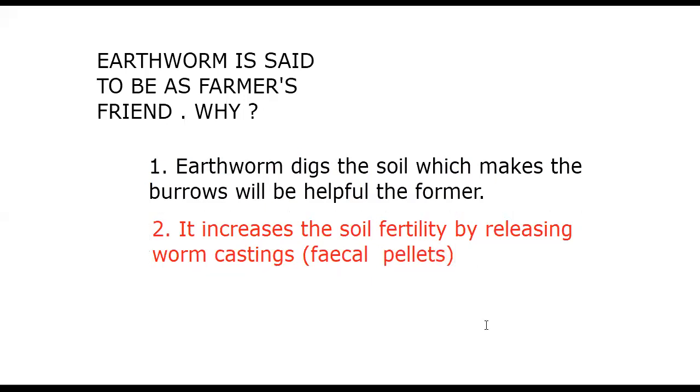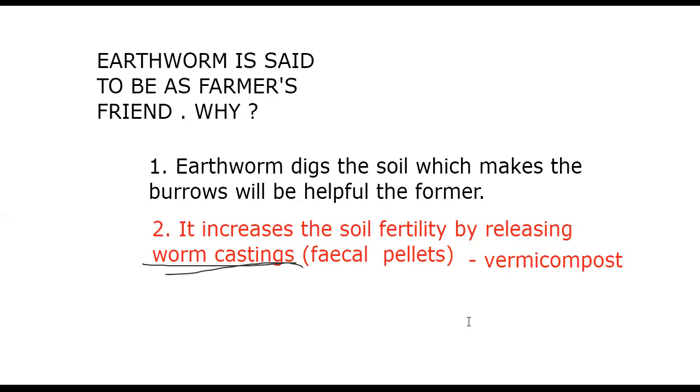By releasing the worm casting, the earthworm excreta, the earthworm fecal matter, we get a very useful natural fertilizer, or organic fertilizer. With this we are going to prepare vermicompost, putting all the earthworms in one place along with cow dung and other leafy decaying waste materials we collect, and over a period of time they are going to prepare vermicompost.